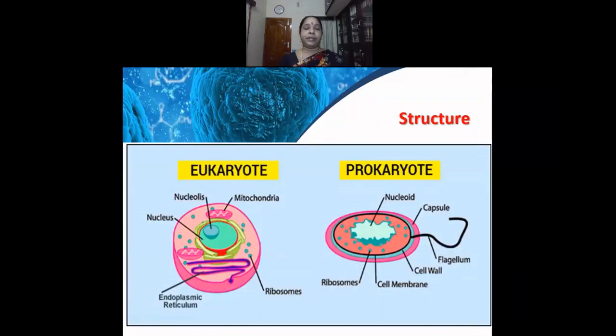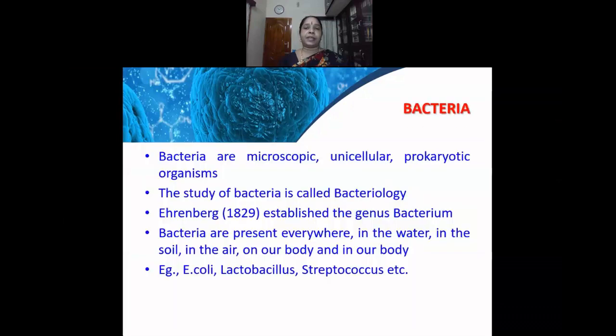Here I have given the comparative figures, images of the eukaryotes and the prokaryotes. Let us now see the details of bacteria. Bacteria are microscopic unicellular prokaryotic organisms. The study of bacteria is called bacteriology. Ehrenberg in 1829 established the genus Bacterium. Under this genus Bacterium, we will have various species of bacteria.